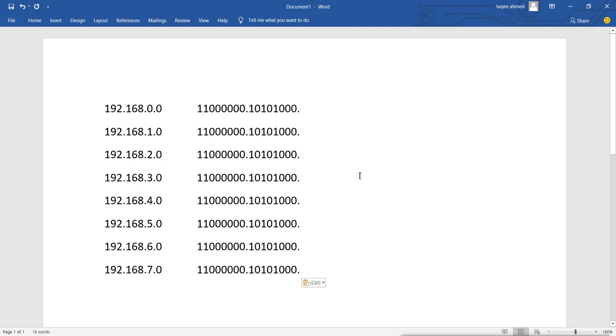In the first network, this part is 0 and this one is also 0. So it will go like this: 1 2 3 4 5 6 7 8 dot 1 2 3 4 5 6 7 8. So this is the binary of 192.168.0.0.